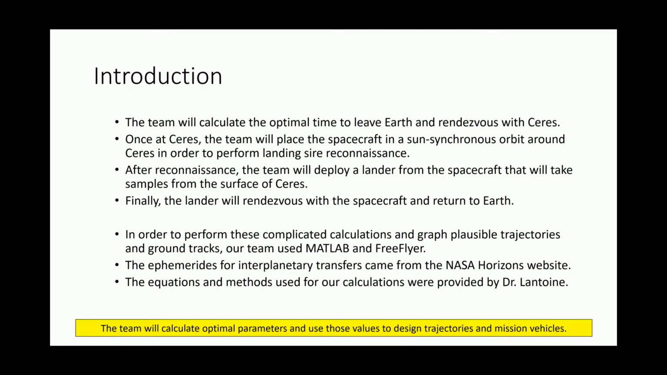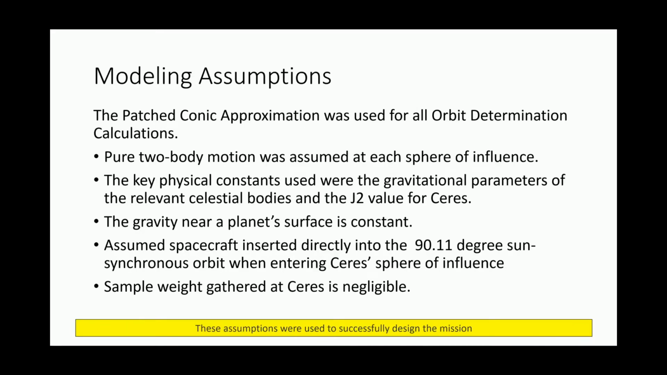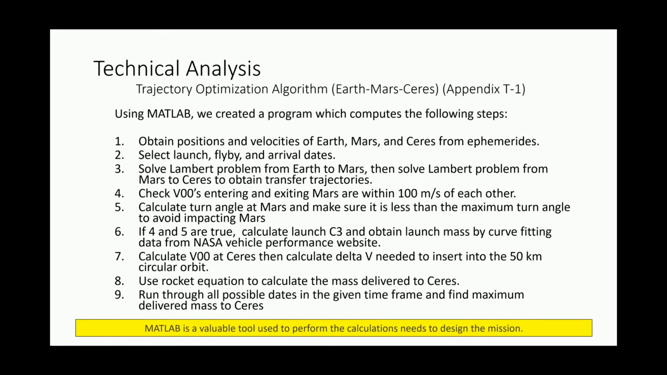The tools used to complete all these calculations and graph the plausible trajectories were MATLAB and FreeFlyer. The planetary information came from NASA's Horizons website, and the equations and methods used for our calculations were provided by Dr. Lantoine. Here's a list of the assumptions made for the design of this mission. To calculate the optimal trajectory using a flyby from Earth to Mars to Ceres, we use the following algorithm. A key point is step number 4. We check the V-infinites entering and exiting Mars and make sure they're within 100 meters per second of each other. This is because since it is a hyperbolic trajectory with Mars, they have to be relatively the same.